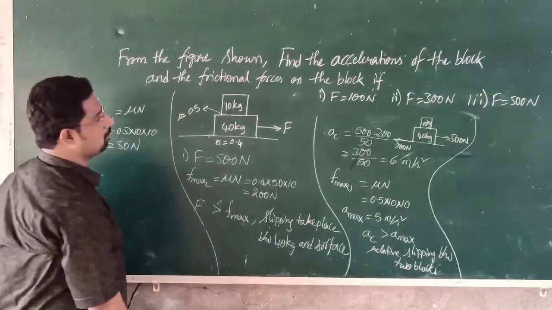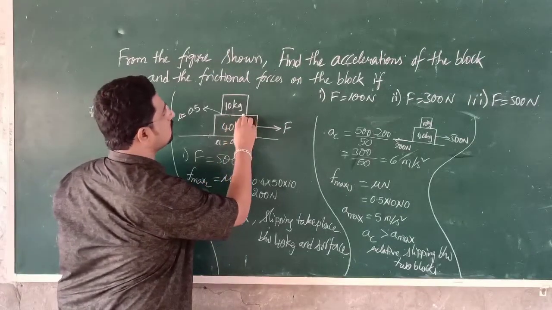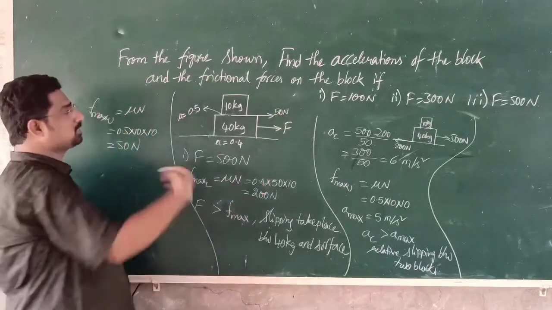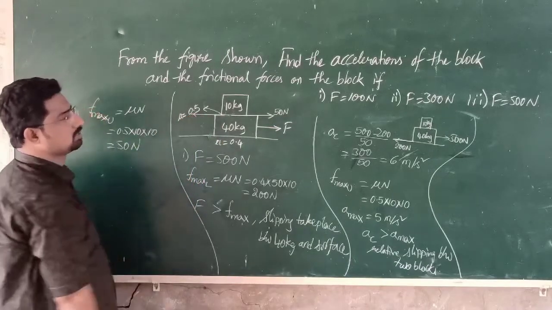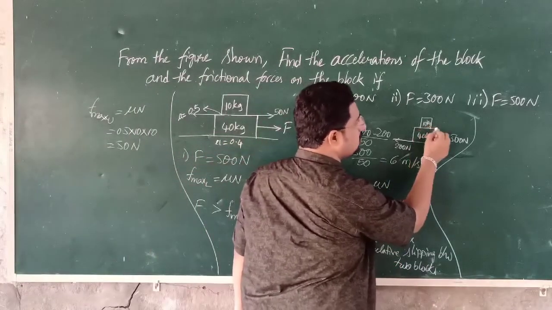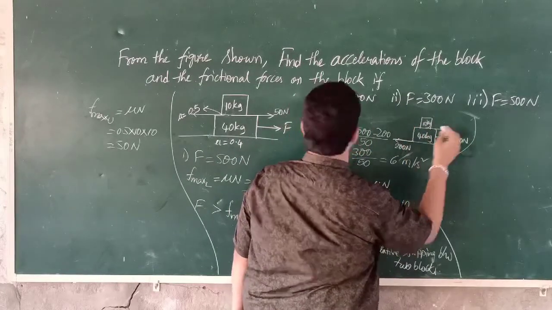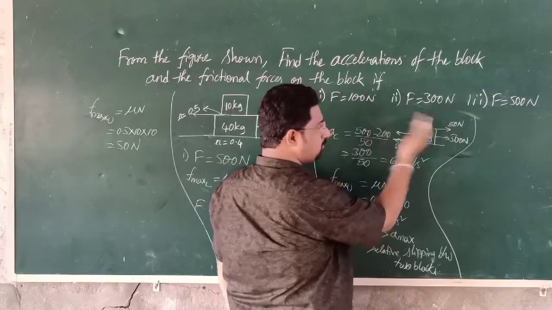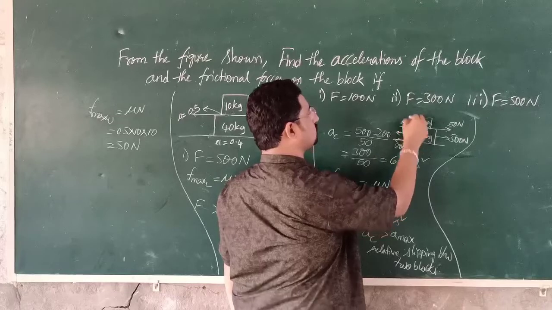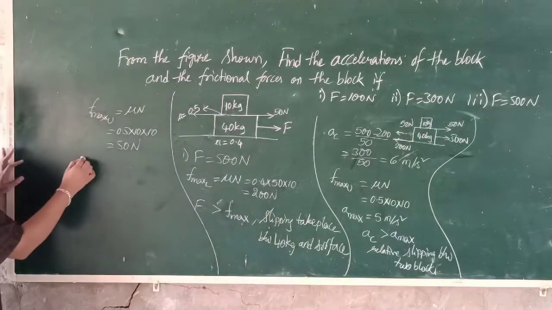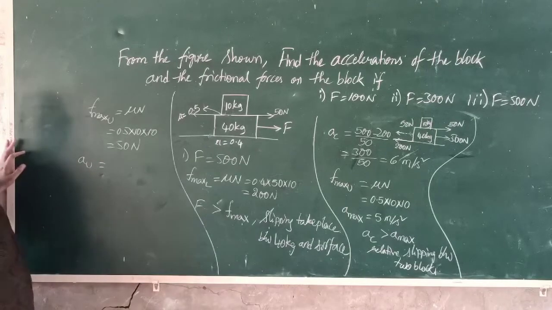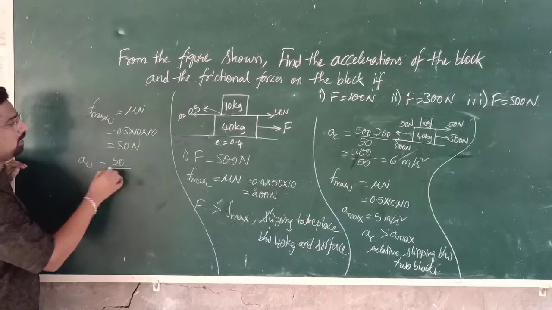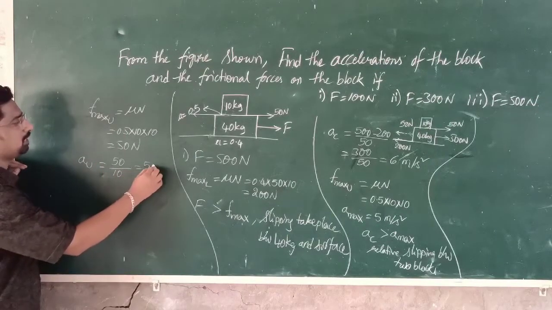So 15 Newton force will be acted on this block in this direction. So this is the frictional force, 15 Newton. Reaction force will be in this direction. So on this 10 kg block the frictional force acting is 15 Newton, and on this 40 kg block the reaction force will be 15 Newton. Now the acceleration of the upper block is equal to how much? Force acting on the block is 15 Newton, divided by its mass, 10, that is 5 meter per second square.